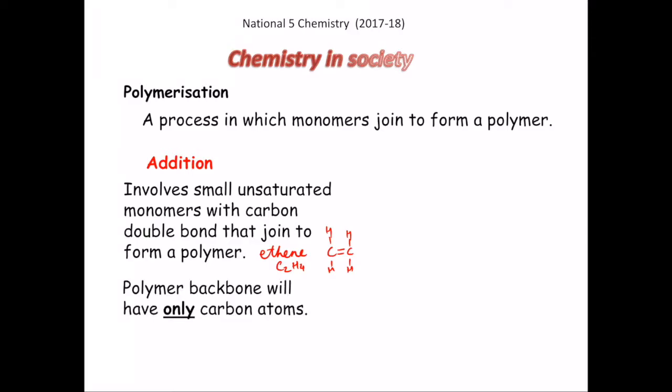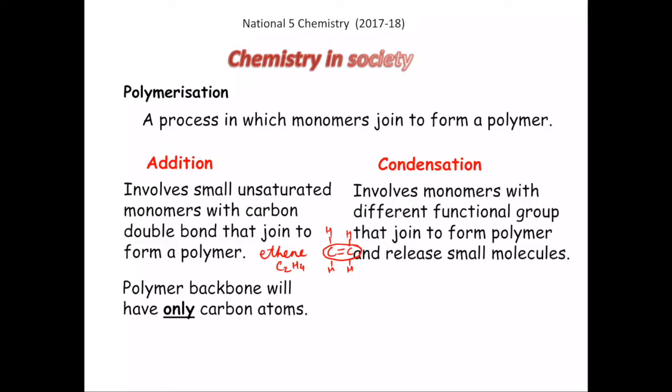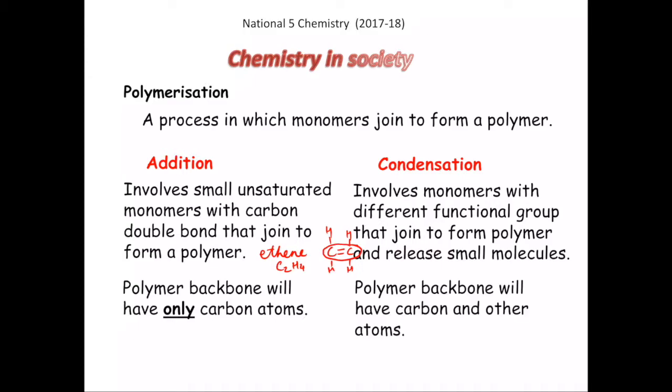Polymer backbone will only have carbon atoms. So this is the backbone structure. If you see the backbone of any addition polymer, it will only have carbon atoms. Next is condensation polymers. Condensation polymers involve monomers with different functional groups that join to form polymers, and they generally release small molecules such as water in the process of making the polymers.